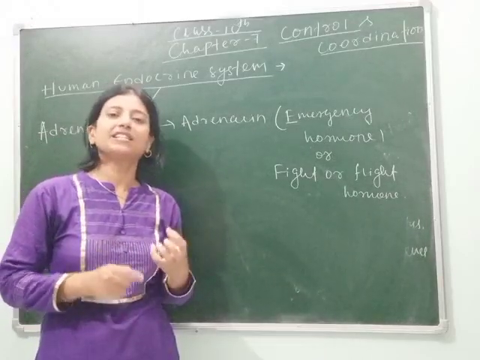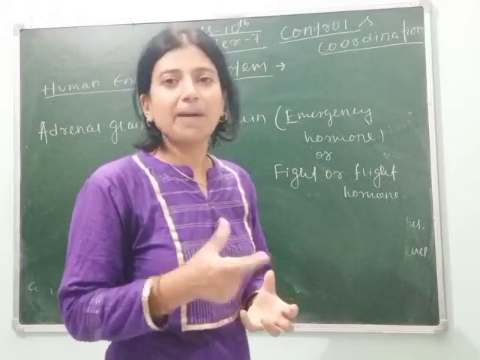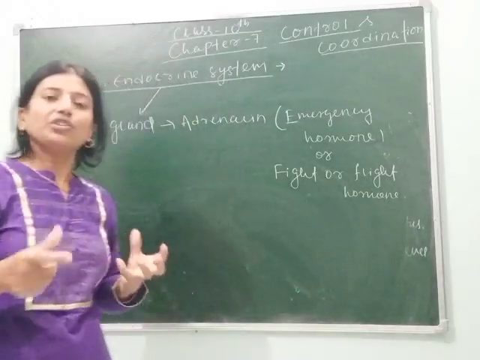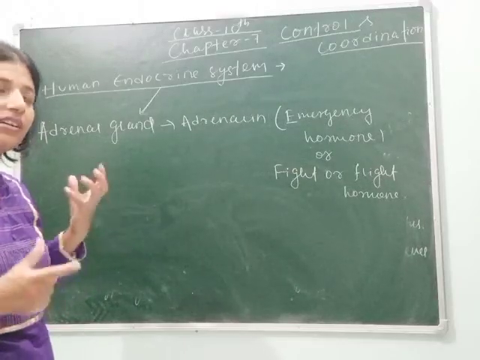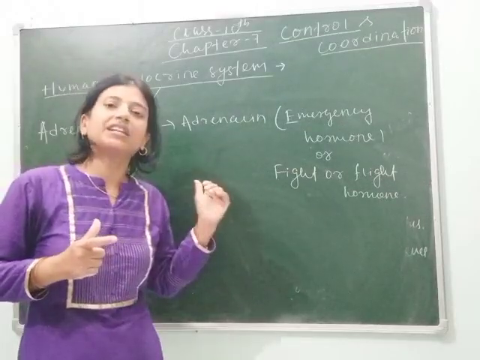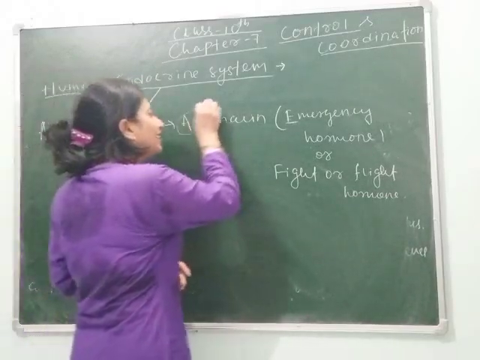Suppose you are going to your friend's house and a dog barks at you. In that situation, you suddenly think, what should I do? Either I run away from here or I should stand. The decision taken by you is due to the secretion of this adrenaline hormone.